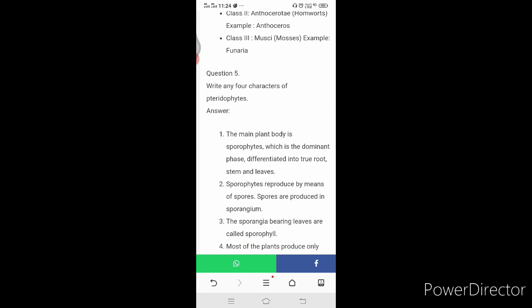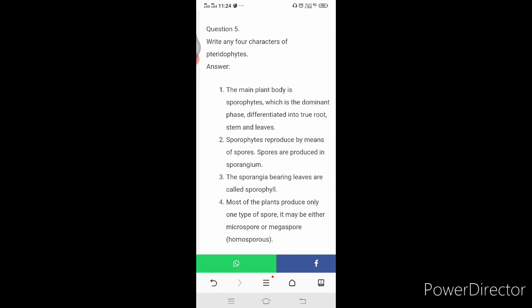Write any 4 characteristics of pteridophytes. Here the P is silent, so pteridophytes. The answer is, the main plant body is the sporophyte, which is the dominant phase, differentiated into true root, stem and leaves. Sporophytes reproduce by means of spores. Spores are produced in sporangium. The sporangia bearing leaves are called sporophylls.